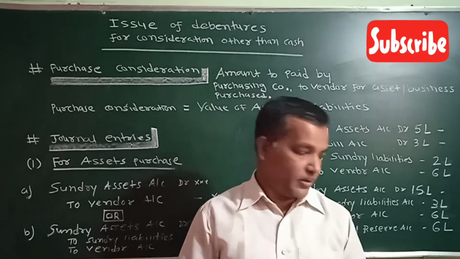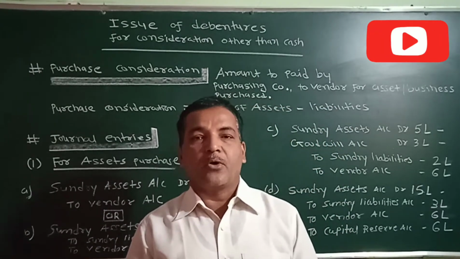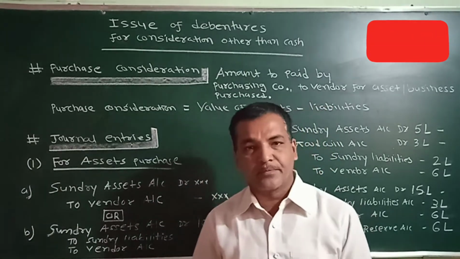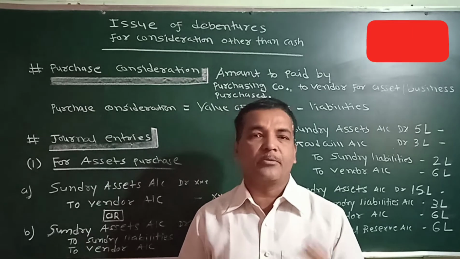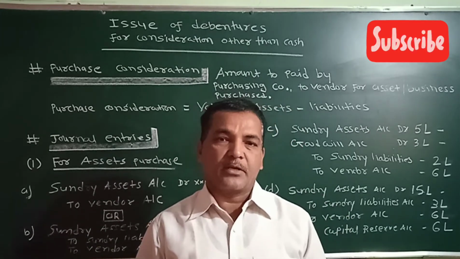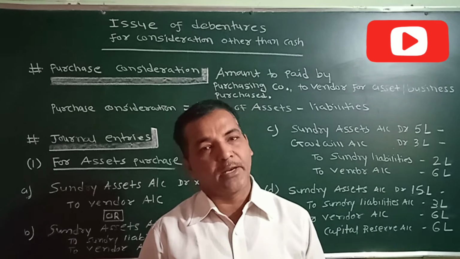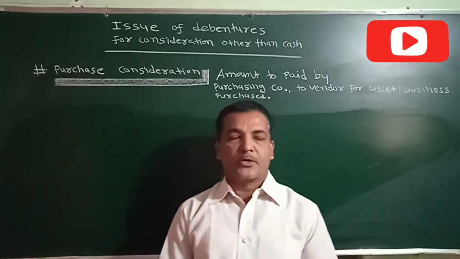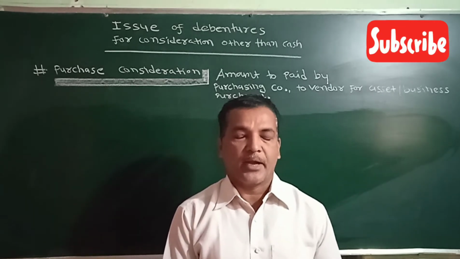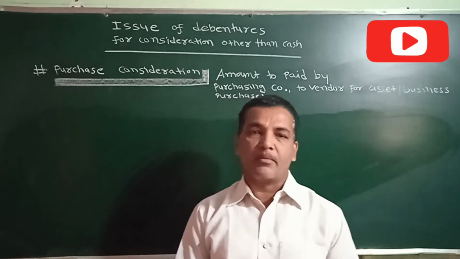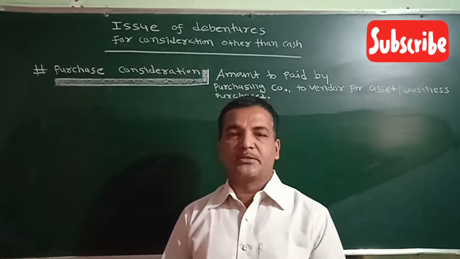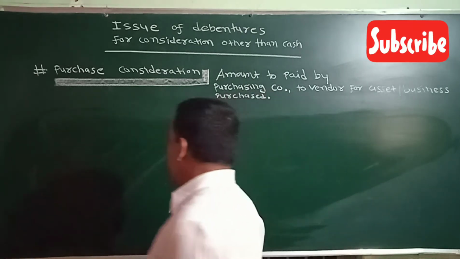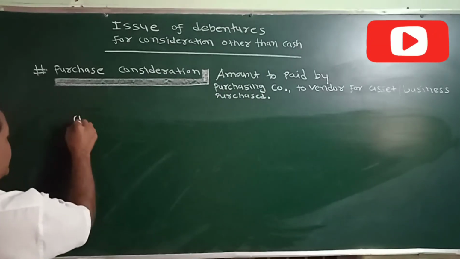Now entry number 2 will be for the issue of debentures. You all know debentures can be issued at par, at a discount, or at premium. As per the given information, you have to pass the journal entry. And these debentures we are issuing to the vendor. So now we are going to learn entry number 2 for the issue of debentures. As I told you, debentures can be issued at par, at discount, or at premium. So let us take the first case.